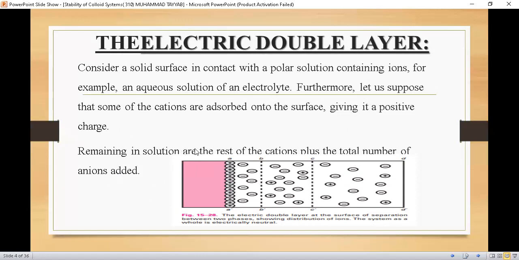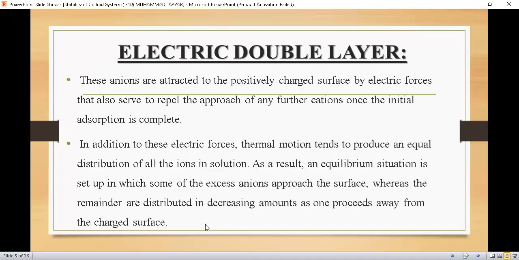So students, in this slide we had discussed that simply there is a polar solution, and in the polar solution there is a particle which is covered by positive charge, or you can say that positive charges are adsorbed at the surface of the particles in a colloidal dispersion. Let's proceed further. These anions are attracted to the positively charged surface by electric forces that also serve to repel the approach of any further cation once the initial adsorption is complete.